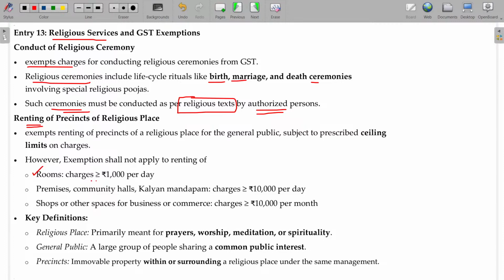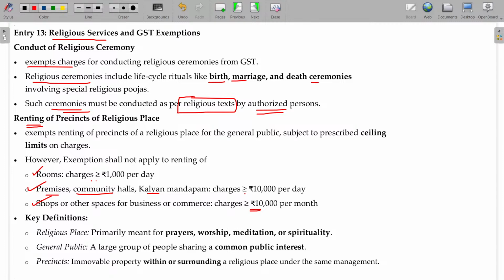If it is 1,000 or more, then automatically GST will be attracted. In case of community halls, Kalyana Mandapam and premises, where the charge is more than 10,000 per day, GST will be attracted. In case of shops, if the charge is more than 10,000 per month, it will be subject to GST. Okay. So understand these three numbers.